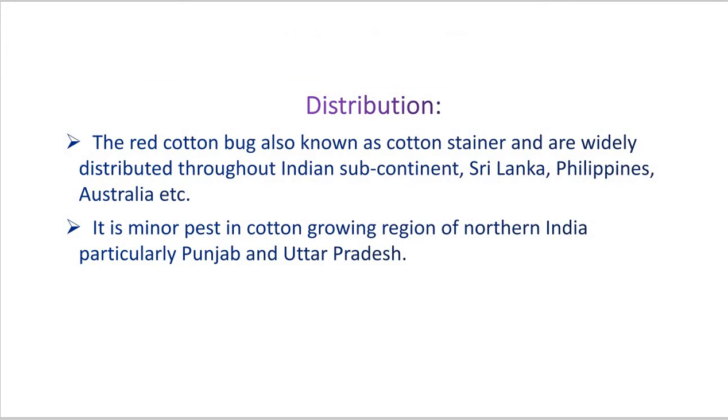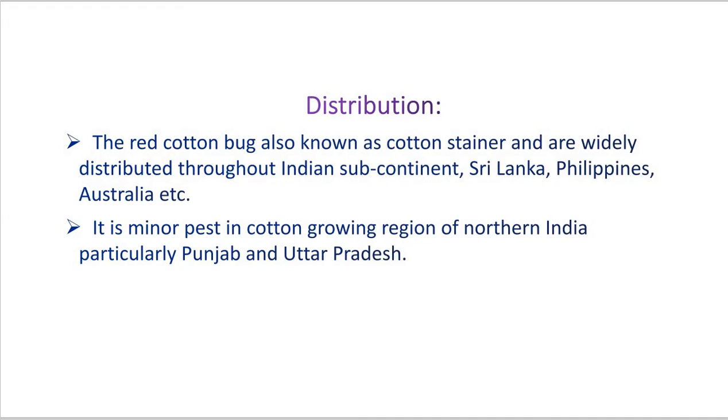Now come to the distribution. The red cotton bug, also known as cotton stainer, is widely distributed throughout the Indian subcontinent, like Sri Lanka, Philippines, Australia. Along with that it is a major pest in the cotton growing regions of northern India, particularly in Punjab and Uttar Pradesh.